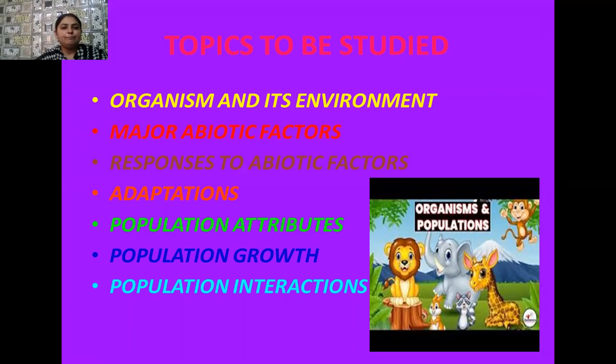Next are population attributes. So there are certain things which we generally describe during the explanation of a population. That means every population has a birth and death rate. Every population has a specific type of sex ratio. That means how many males are present as compared to females. What is the number of pre-reproductive, then reproductive and post-reproductive members in a population.